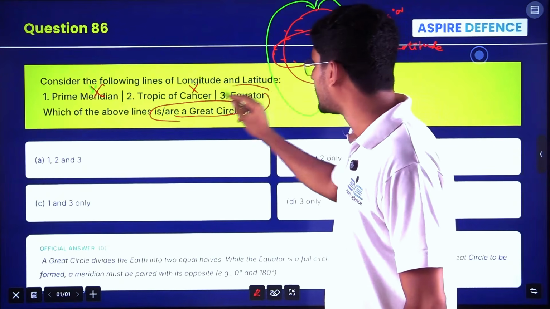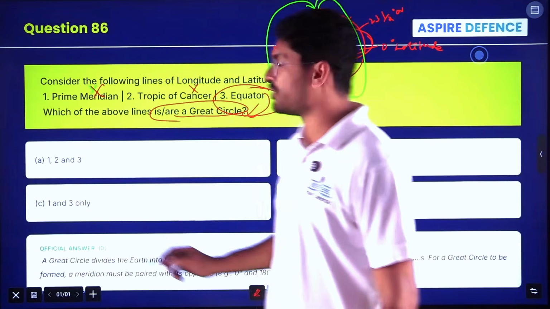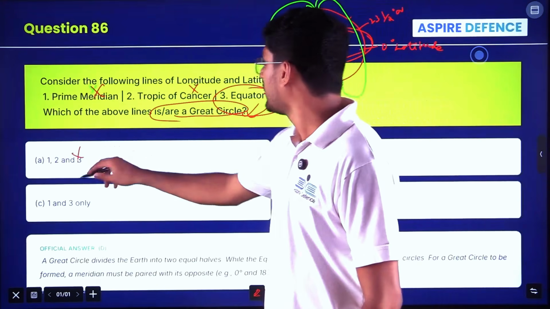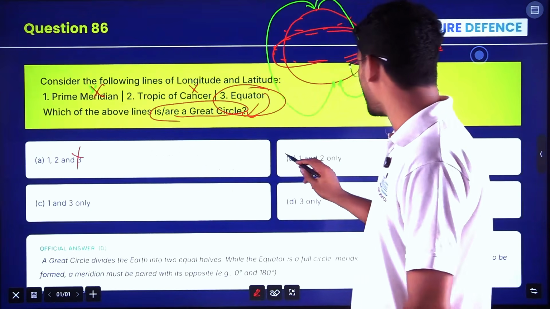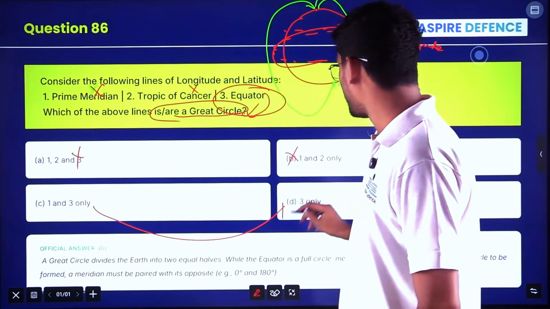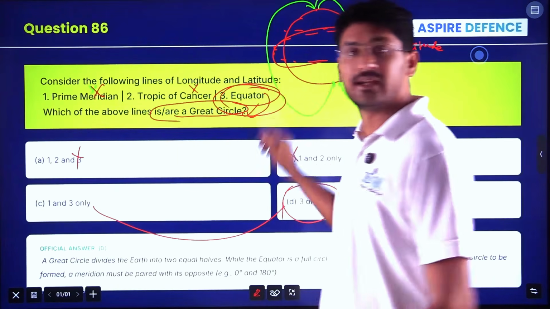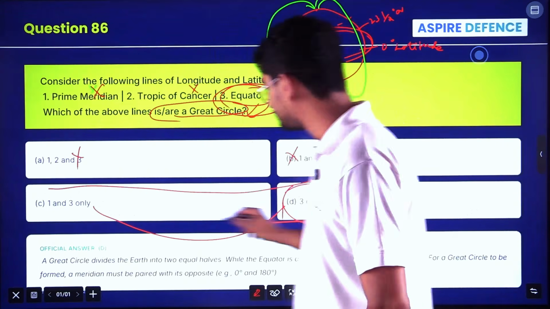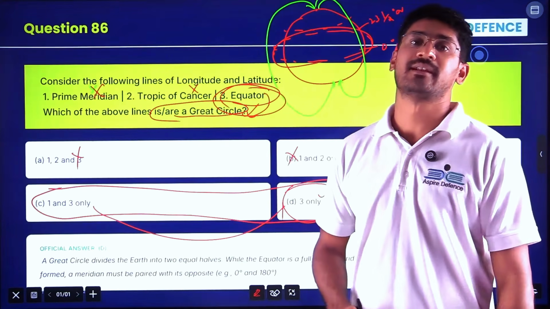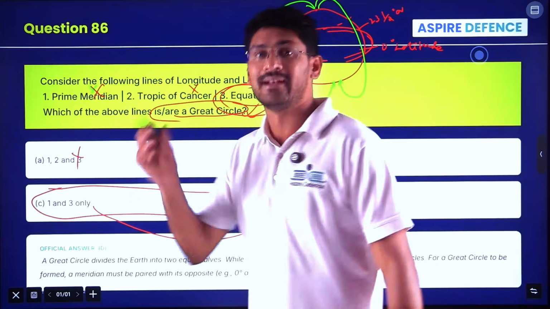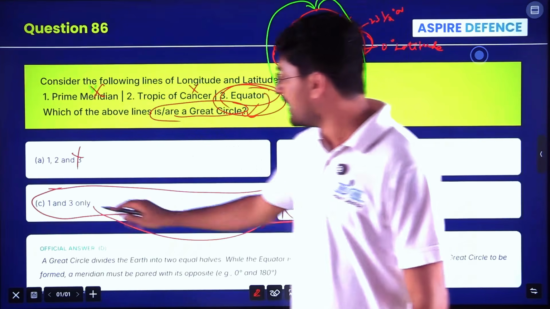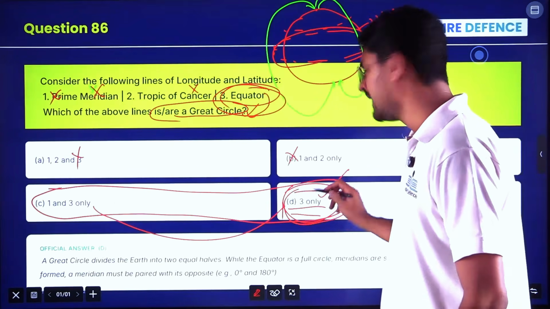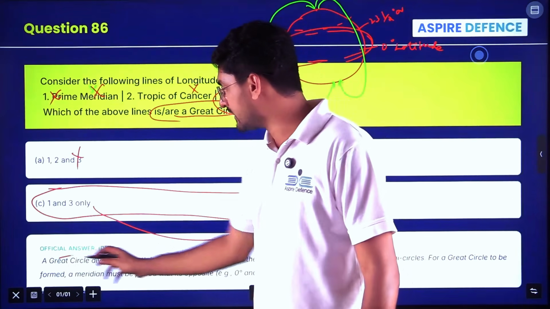So the answer is 3 only, or 1 pair. If it's a UPSC examination, pairs are also introduced. Here options are there. You know the Tropic of Cancer is not a great circle, so 1 and 2 is wrong. Then the equator is a complete 360 degrees, you know. If you have doubts, you'll end up with 50-50 on whether the prime meridian is a great circle or not. The prime meridian is a semi-line. Since it's not a complete circle, it is not considered a great circle. The answer is option 3. UPSC, in its official answer key, has given answer 3.